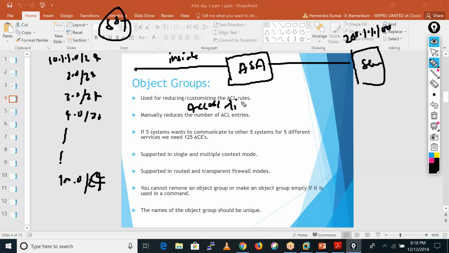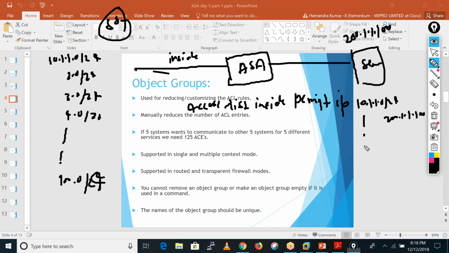Like access-list, then you give the name, like inside, then define permit. Then you give the IP source of these networks, like 10.1.1.0/24, and after that the server IP address 200.1.1.100. You have to do that for around 50 networks, so you need 50 ACLs. And if we group these networks, we can just create this object network.